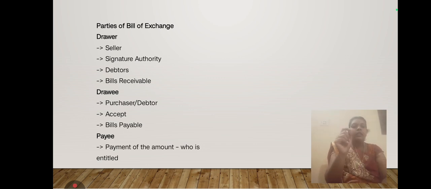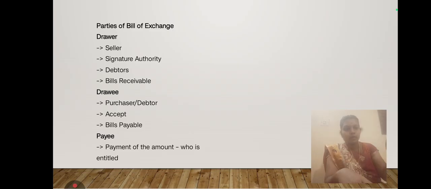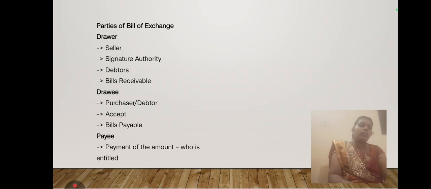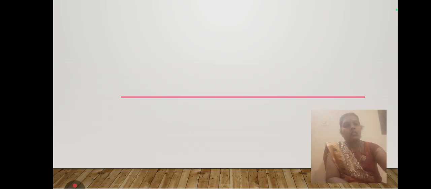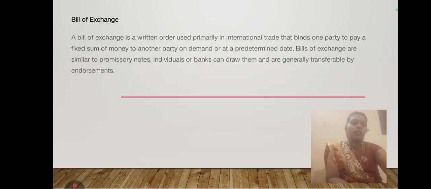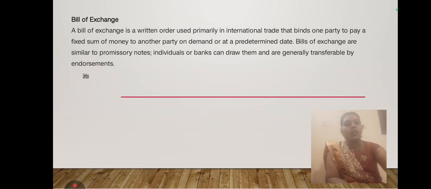Here X denotes that Z needs to pay the bill amount of 50,000 to Y. This is the best example to understand this concept. These are the three parties involved in the bill of exchange. Next, we are now going to discuss the meaning and definitions of the bill of exchange.